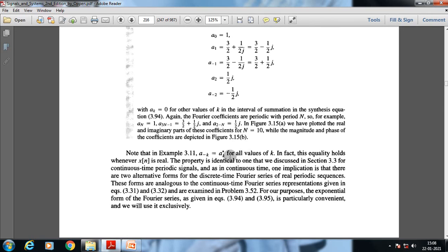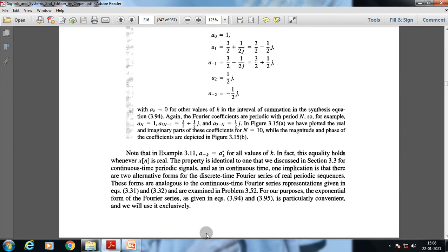Now we are going to discuss the pictures. Note that in example 3.11, a suffix minus k is equal to a suffix star k for all values of k. In fact, this equally holds whenever x of n is real. The property is identical to one we discussed in section 3.3 for continuous time periodic signals, and as in continuous time, one implication is that there are two alternative forms for this discrete time Fourier series of real periodic sequences. These forms are analogous to the continuous time Fourier series representation given in equations 3.31 and 3.32 and are examined in the problem.